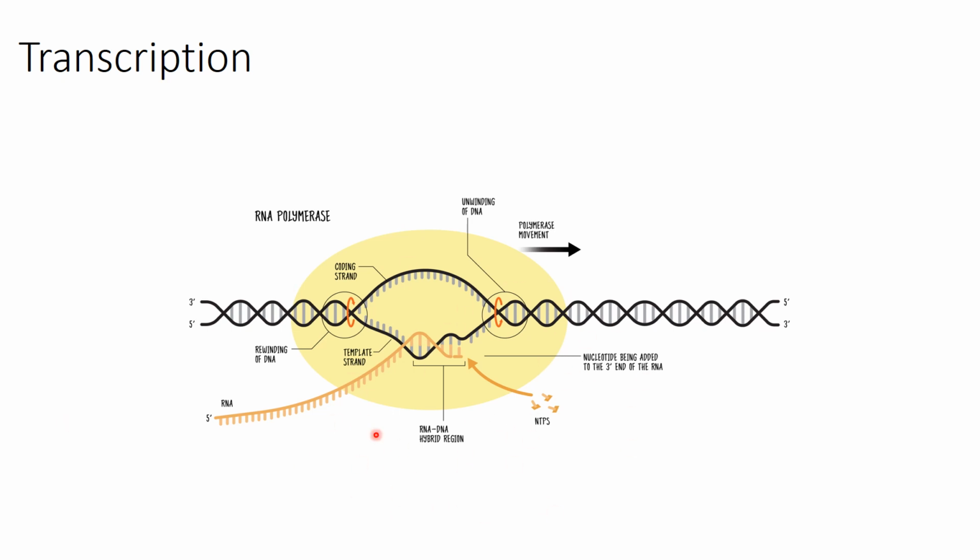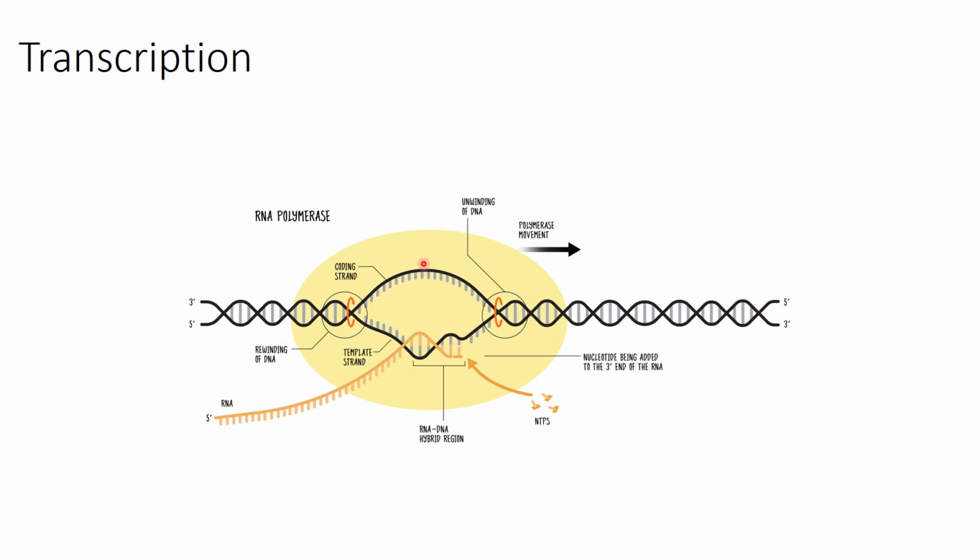Now in this slide, we will see the exact process of transcription, which is the main topic. DNA is in the form of double helix. As I said earlier, it has anti-parallel strands. One of these strands is going to act as a template. Other strand is going to act as the coding. So this is the coding strand and this is the template strand. mRNA will form at template strand rather than the coding strand.